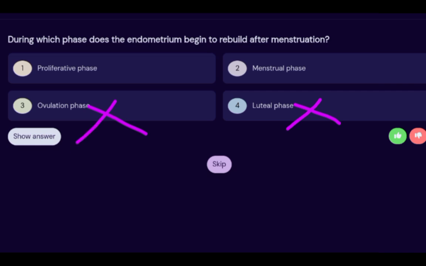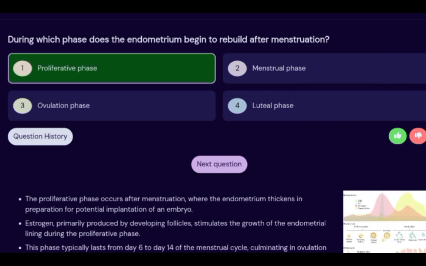So number two said the menstrual phase. During the menstrual phase, endometrium shedding is occurring. We are shedding off the uterine endometrium. So it is out. So the answer is what? A. What is happening in A? Proliferative phase. At the proliferative phase, that is when the endometrium begins to rebuild after menstruation.